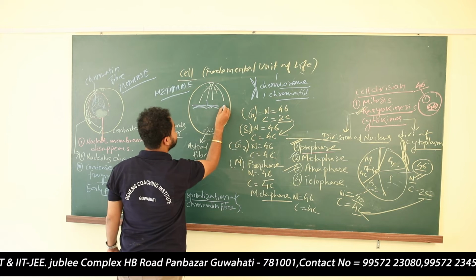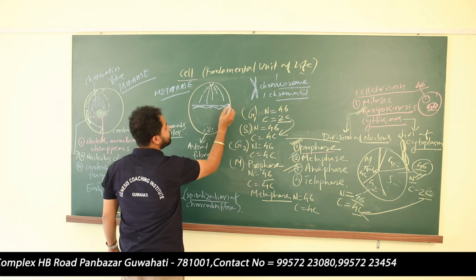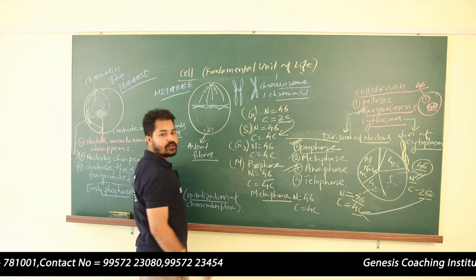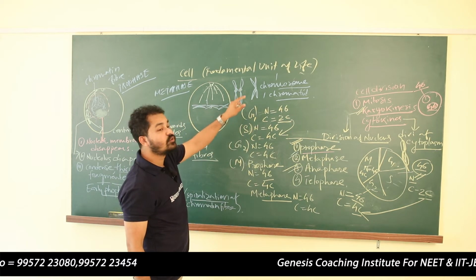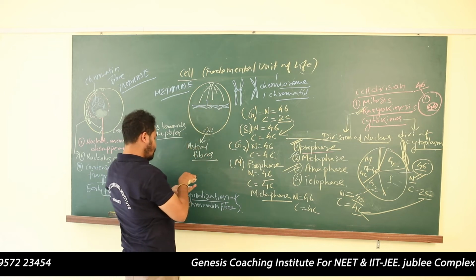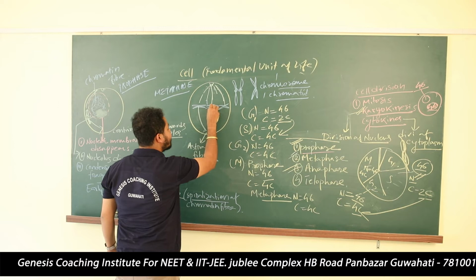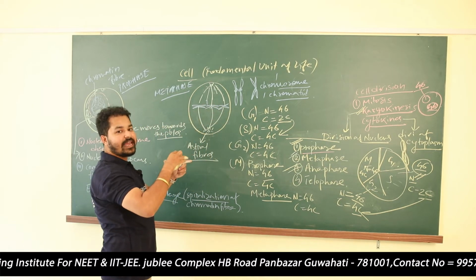They have a center. You see, this is one chromatid, this is another chromatid. Their center is known as the centromere. So in the centromere, these fibers will connect, and all the chromosomes are aligned in the equator.